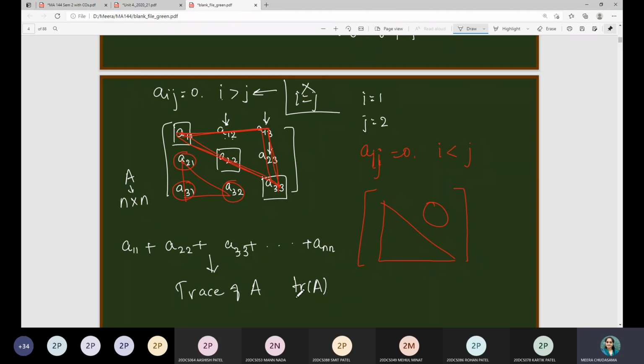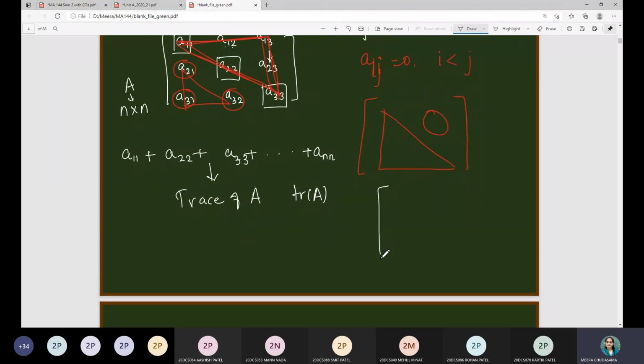So square matrix में sum of the diagonal elements आप जब भी लोगे, then it is called the trace of A. So if I write here the matrix as 3, 5, 7, 4, e, 10, minus 1, 0, 0, 5, i, 6, 1, 2, minus 1, and last entry, let me choose as 6.